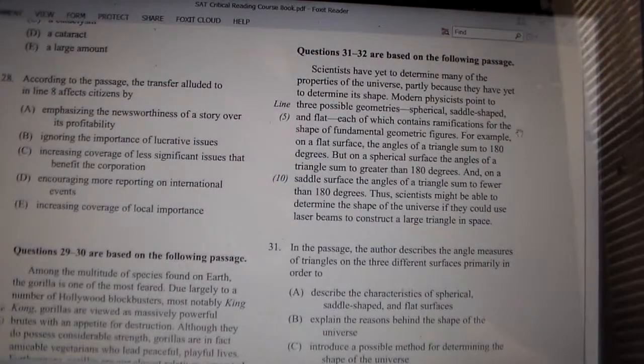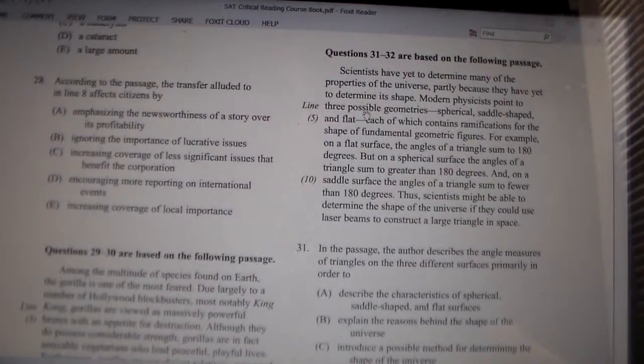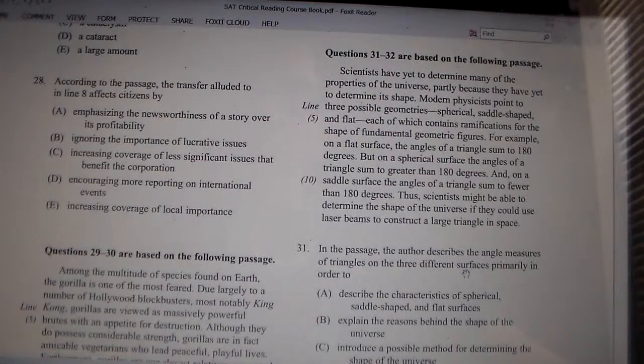Welcome to the third video on solving inference questions on the SAT. We have another passage here which we'll skim over, and then we'll solve a question.